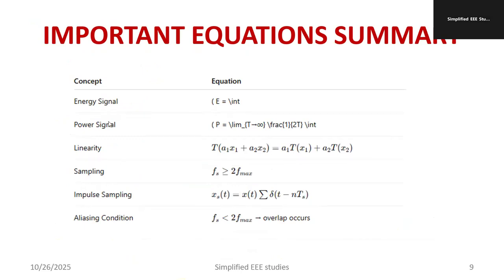Energy signal equation you can remember, power signal also you can remember. This is the equation for linearity. Then sampling, fs greater than or equal to 2 into f max. Impulse sampling, x s of t is equal to x of t into summation of delta of t minus nTs. Aliasing condition, fs less than 2 into f max. That is called the aliasing condition.